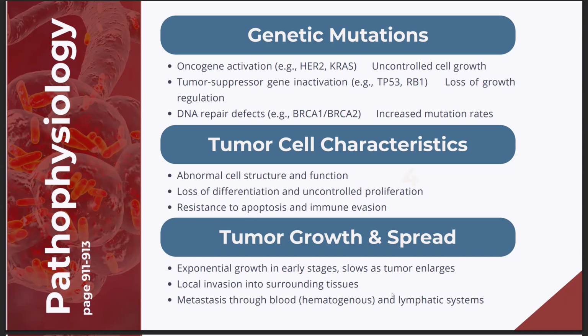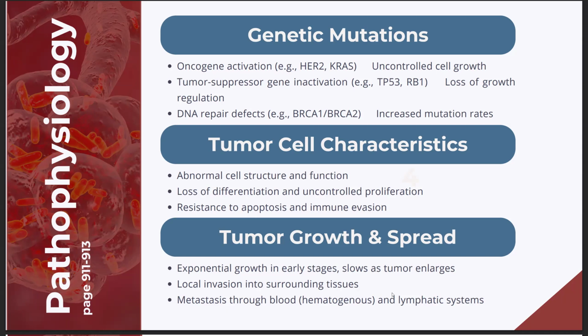On the other hand, tumor suppressor genes like TP53 and RB1 act as brakes. TP53 helps repair DNA or initiate apoptosis, but when it's mutated, damaged cells survive and divide. BRCA1 and 2 mutations impair DNA repair, making cells more prone to mutations. So this imbalance between growth-promoting oncogenes and defective suppressors leads to uncontrolled abnormal cell proliferation.